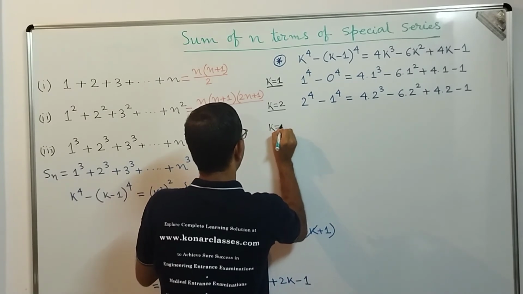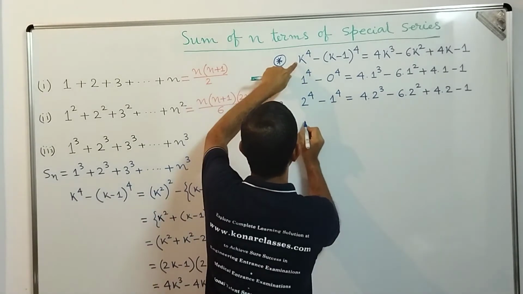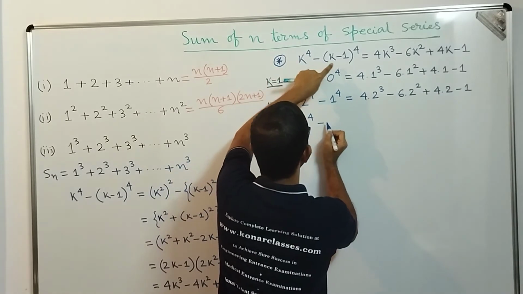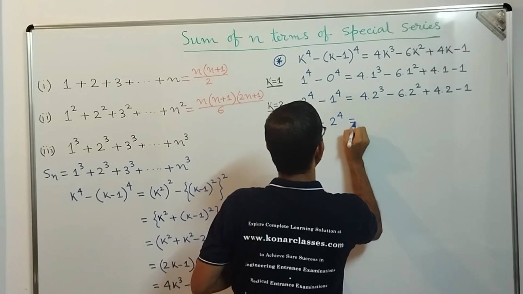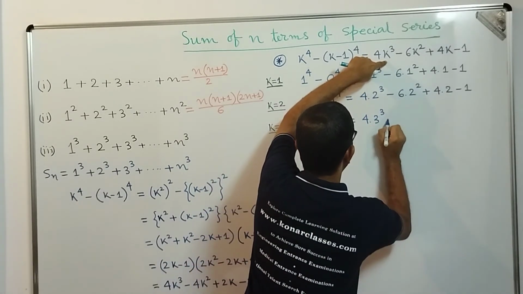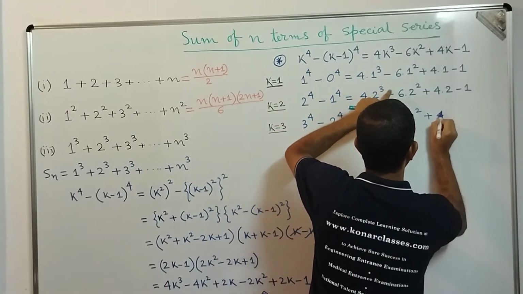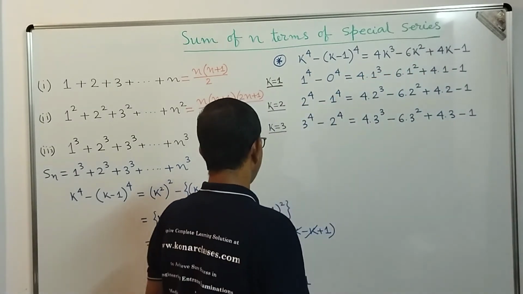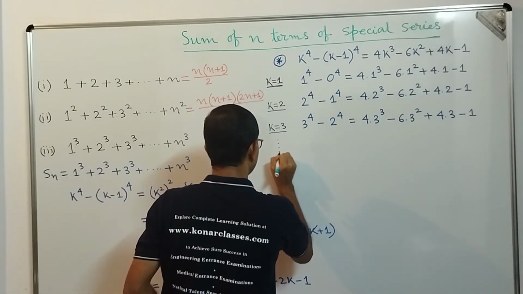If we apply the value k equal to 3, what we are going to get, dear students, is 3 to the power 4 minus k minus 1, that is 3 minus 1, which is 2, 2 to the power 4, equal to 4 into k cube, that is 3 cube, minus 6 into k square, that is 3 square, plus 4 into k, that is 3, minus 1. In that way, dear students, we will continue till k equal to n, okay?